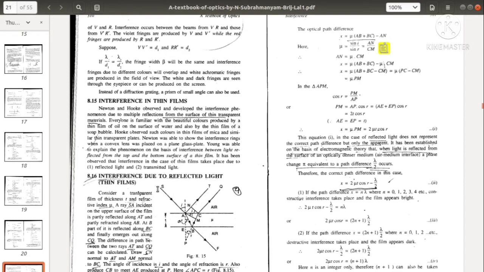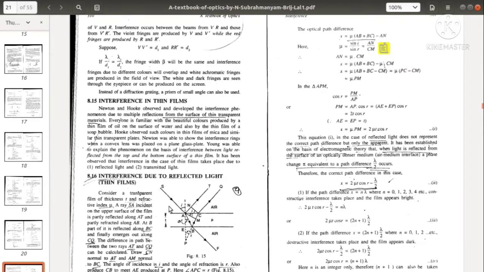Seeing the path of this incident light falling on this thin film, part of it is reflected out of the film and part is refracted, and a part of this refracted light is again transmitted and a part of it is reflected and then comes back out of the film.